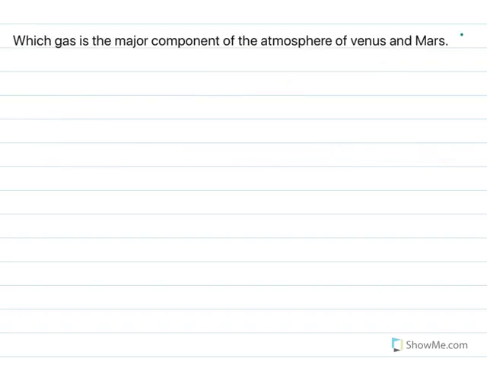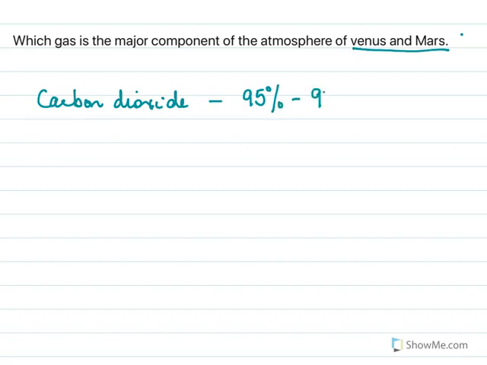Which gas is a major component of the atmosphere of Venus and Mars? And that is carbon dioxide. 95% to 97% of the atmosphere has carbon dioxide.